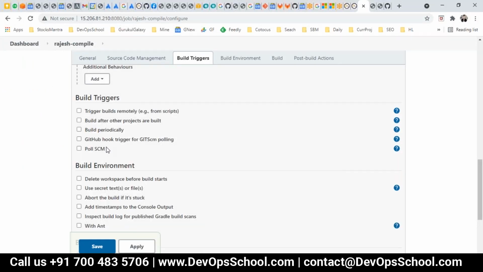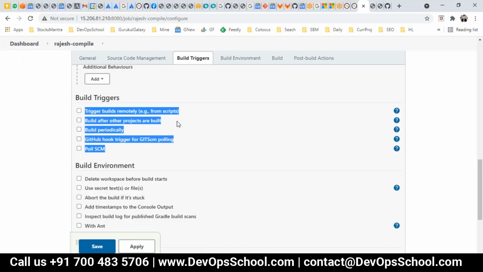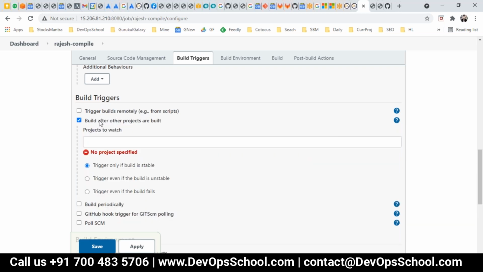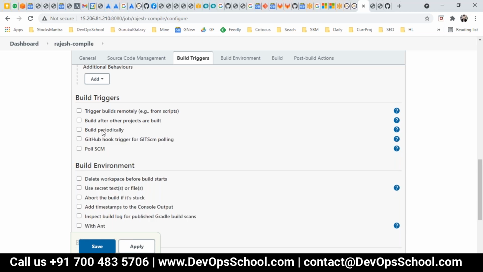So now where do you set it up? So many options are there. How do I decide? Read it. Here, this is for the script. This is for some project after the build project is done, something like that. Here, build periodically. Here you have poll SCM. All these features we have, but right now fixed to this.